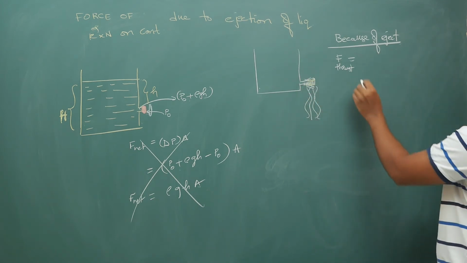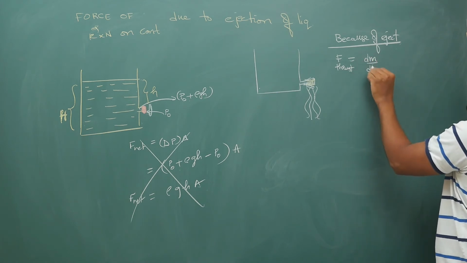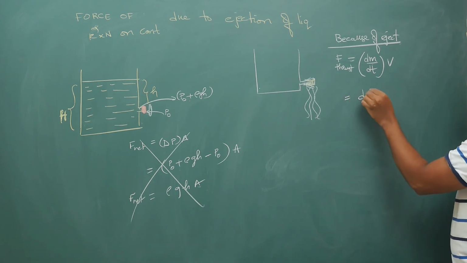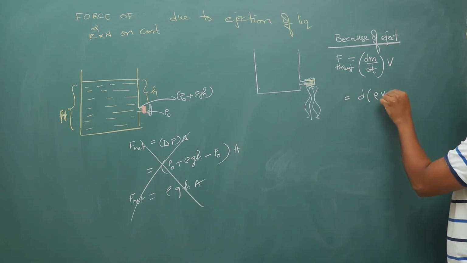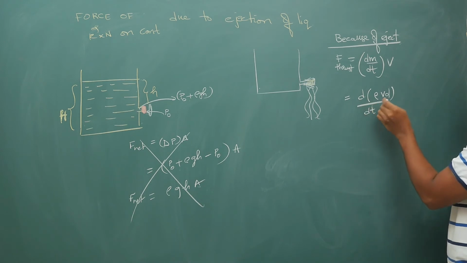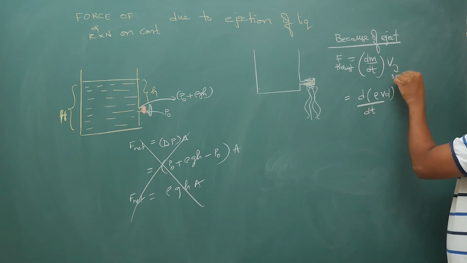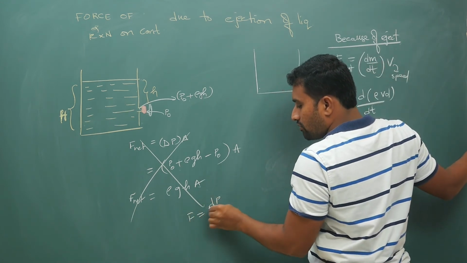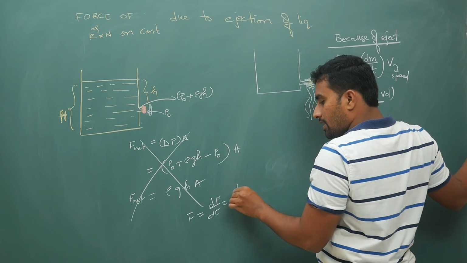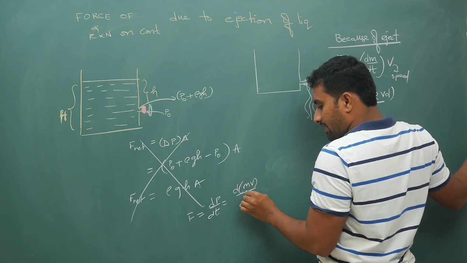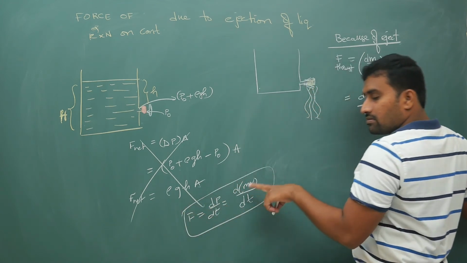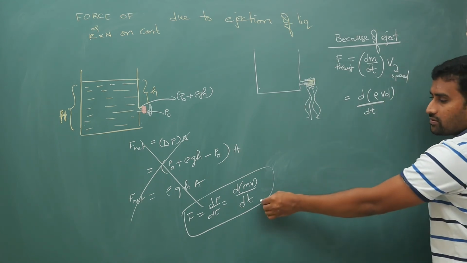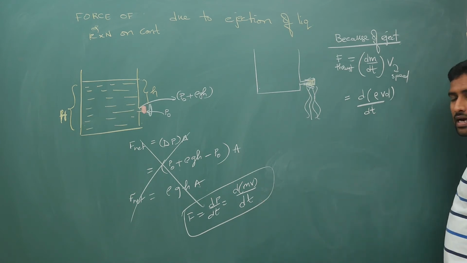So that thrust, when there is variable mass, is simply dm by dt into v. Your dm by dt is the derivative of mass, which is density times volume with respect to time, into the speed. By Newton's second law, F is equal to dp by dt, where p is m into v. Here v we take out, so F is v times dm by dt. If you watch my variable mass lecture, you will get clarity on this.